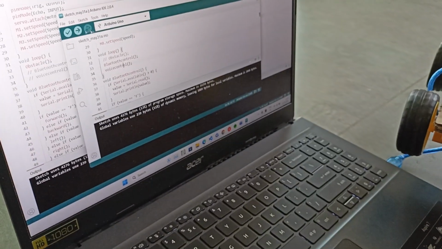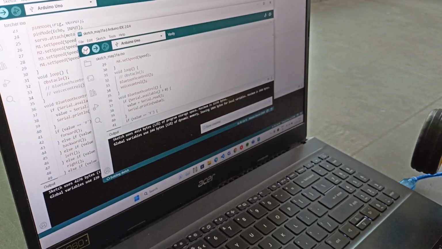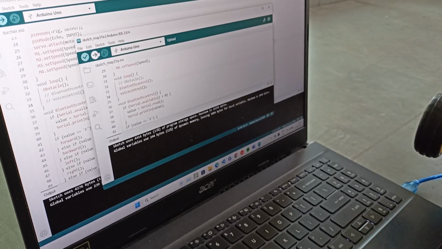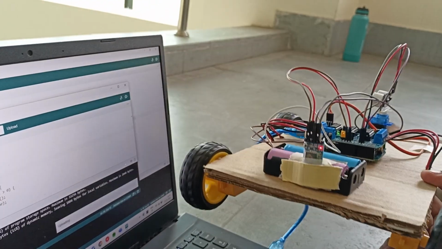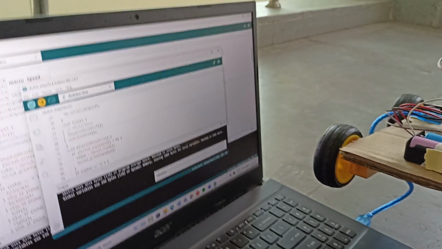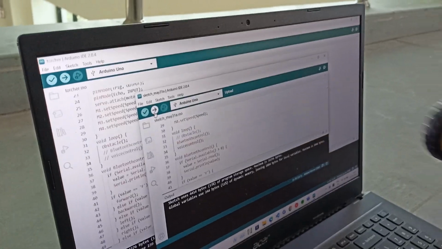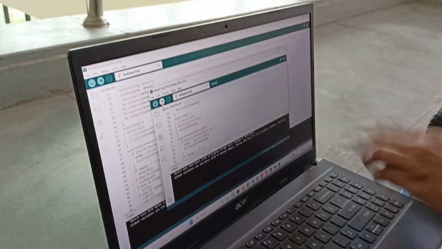Now we verify the code. This code is written in C++, the C++ embedded code. So let's upload it. We have uploaded this C++ Arduino code to this Arduino board. Let's see how this command runs.